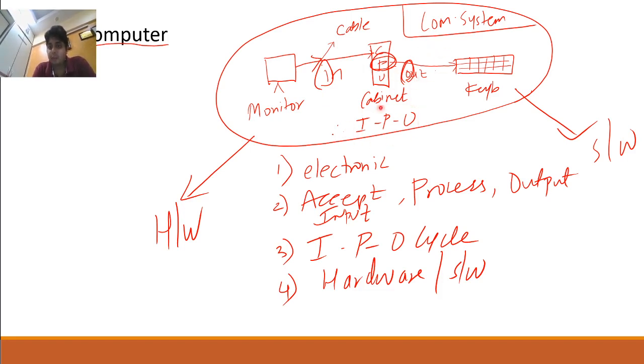Therefore, the computer follows the IPO cycle, which is the input, process, output cycle. The base of computer is hardware and software.